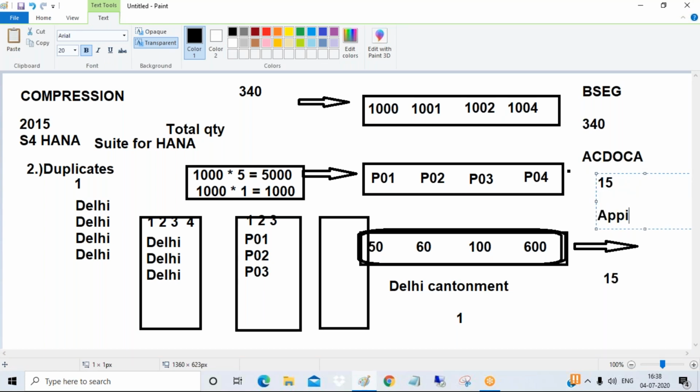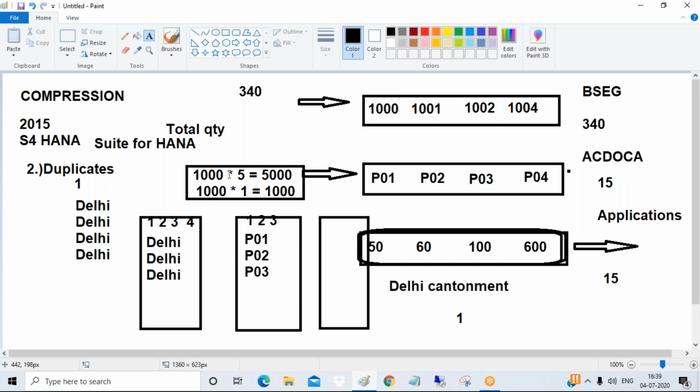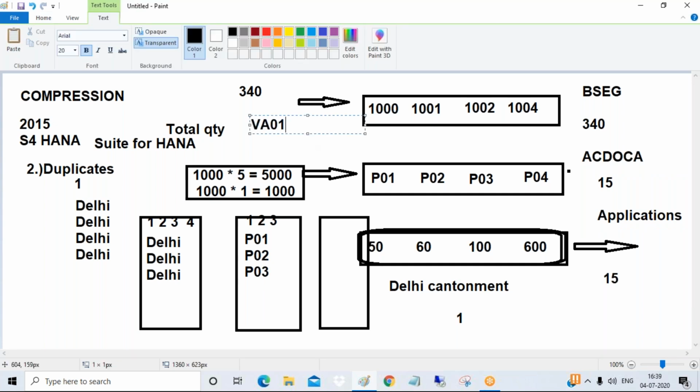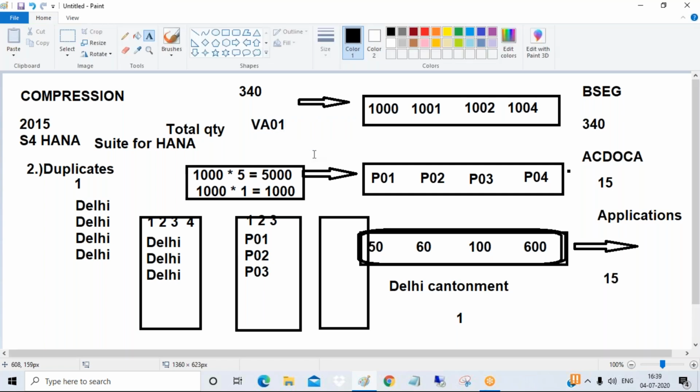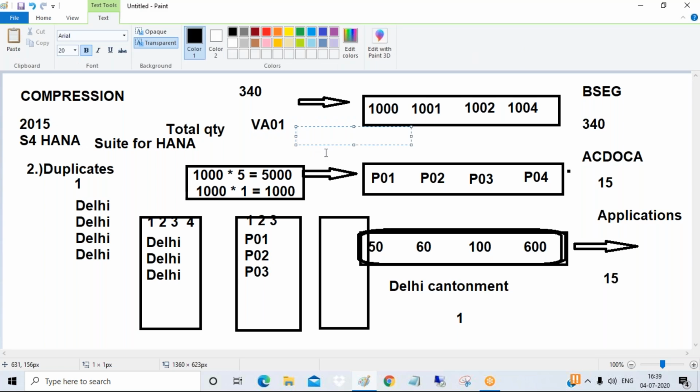In applications also, guys. In normal ERPs, in normal SAP, applications are very big. Yes or no? In our normal SAP environment, you say VA01. If you want to create a sales order, you need to traverse through a lot of screens. Yes or no? But in S4HANA, because the data is highly compressed and the tables are highly compressed, the screens and applications are also highly reduced and simplified with the advent of S4HANA. This is because of compression, guys.